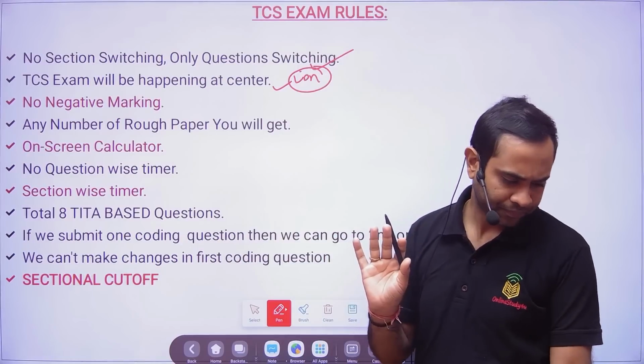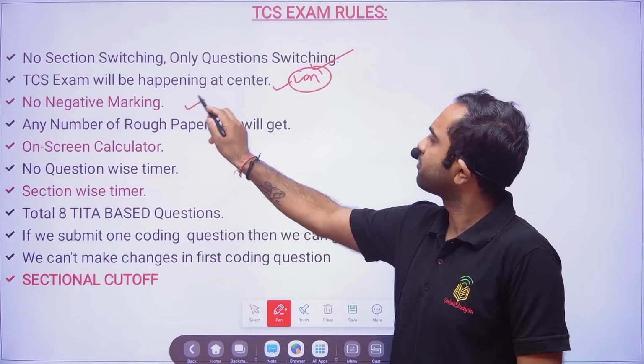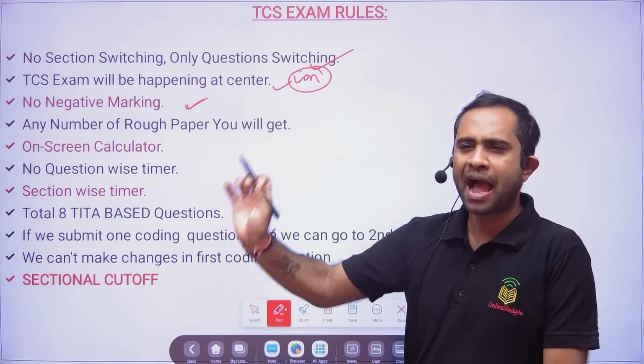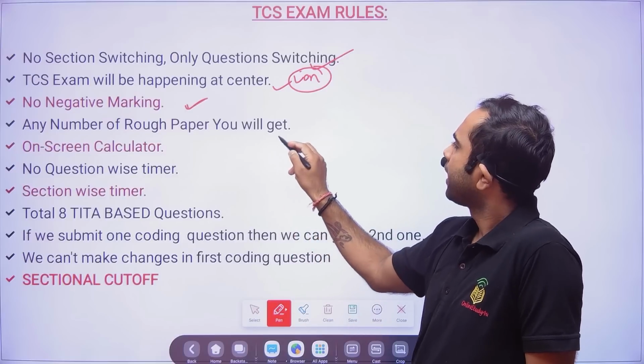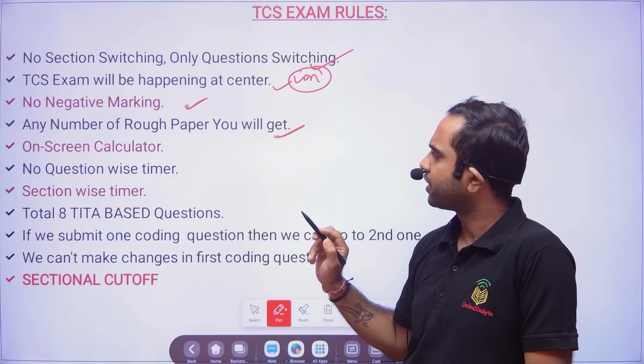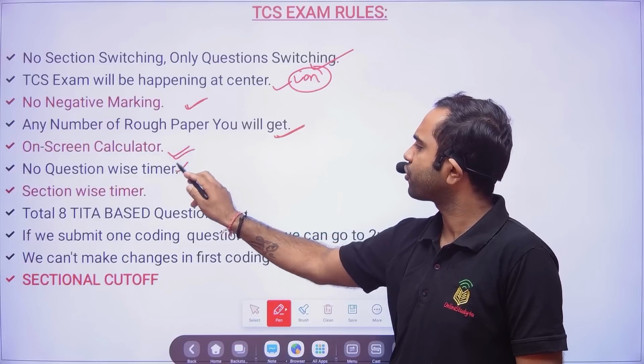Clear? Okay, then no negative marking is there, friends. So you have to attempt and answer all the questions. Any number of rough sheets you will be able to get. Okay, on-screen calculator is there, question-wise timer is not there.